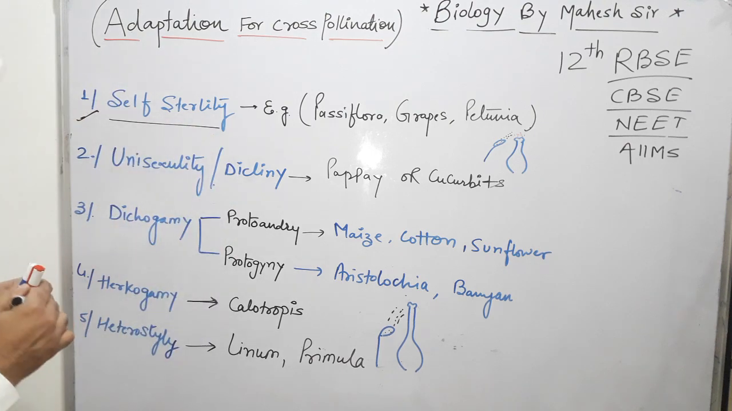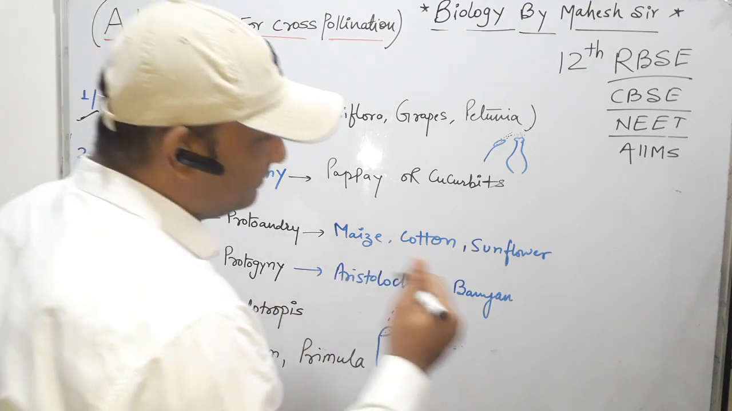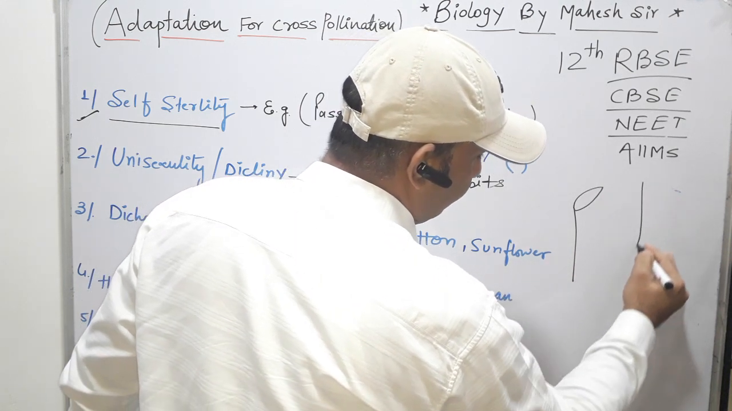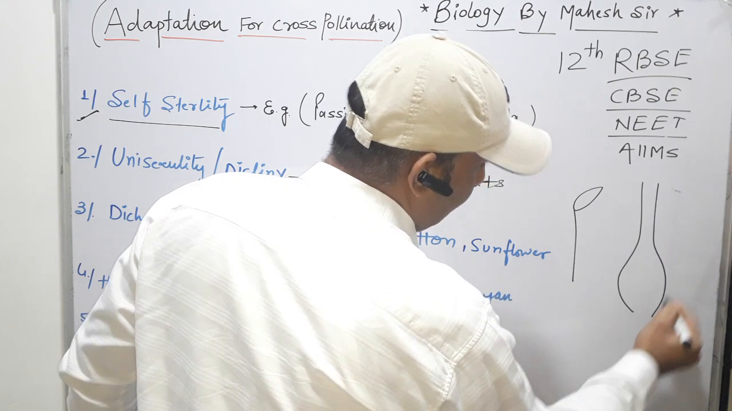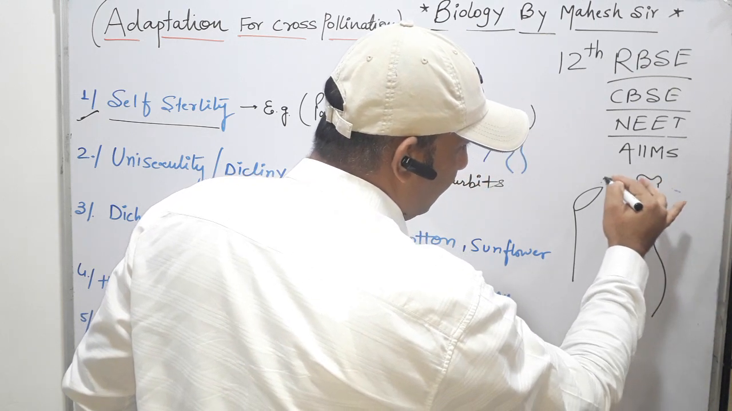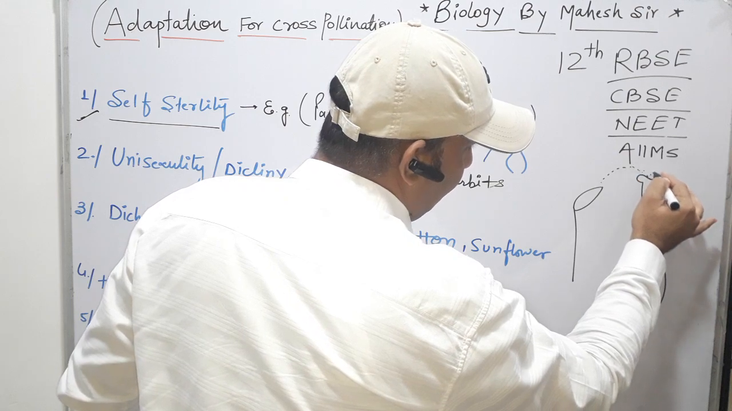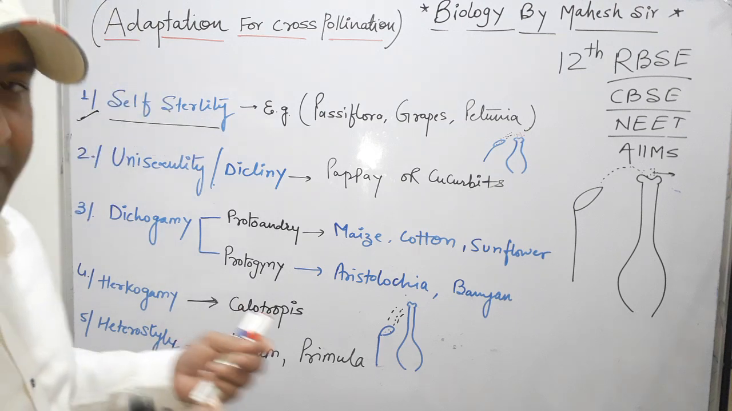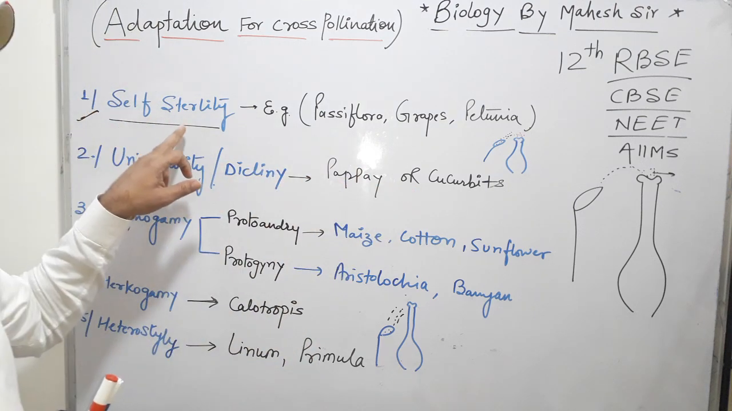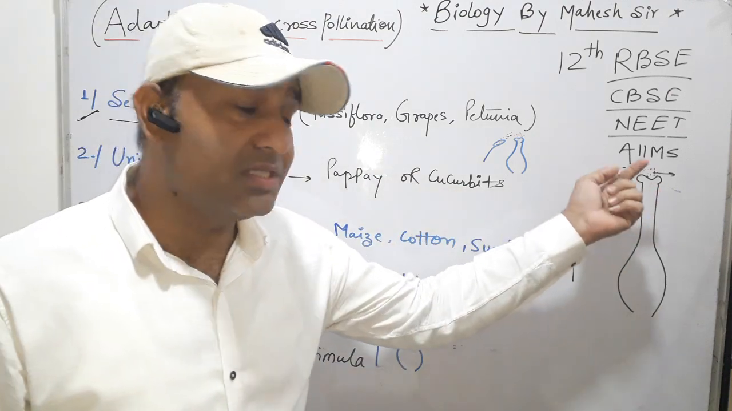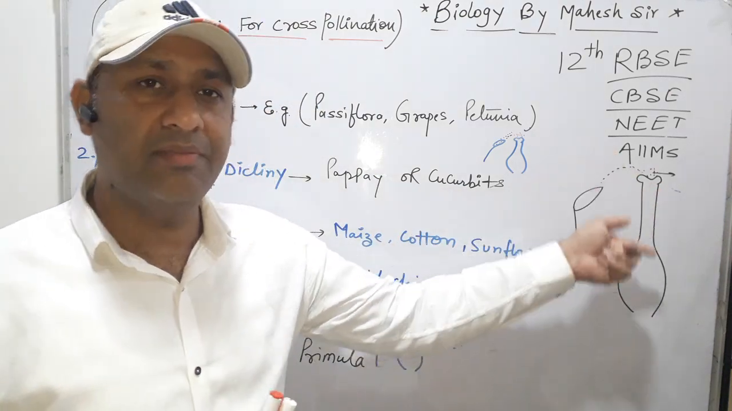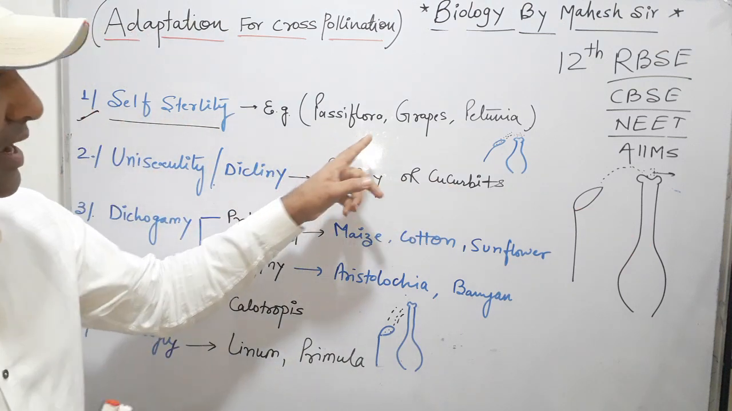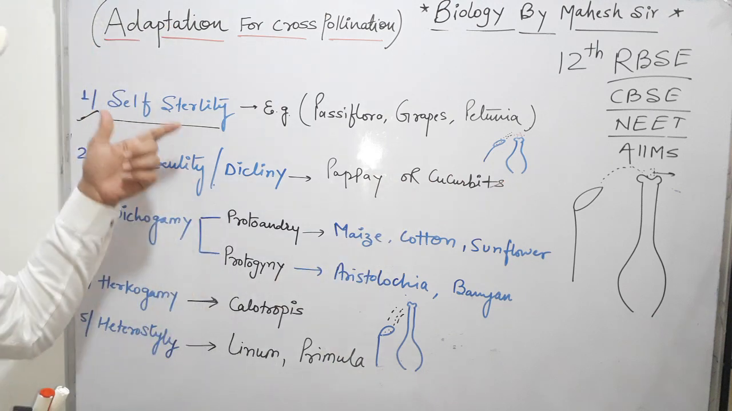Self-sterility means sometimes the pollen grain which is released from the mature anther lands on the stigma, but is unable to germinate, due to any reason. The condition in which the pollen of the same species is unable to germinate is called self-sterility. Passiflora, grapes and petunia are examples of self-sterility.